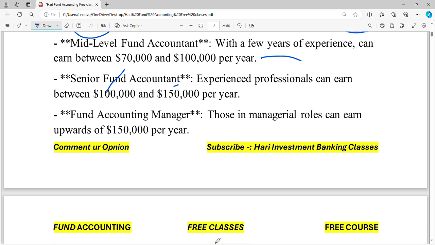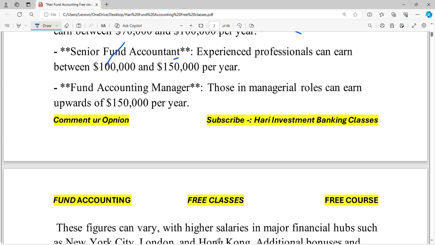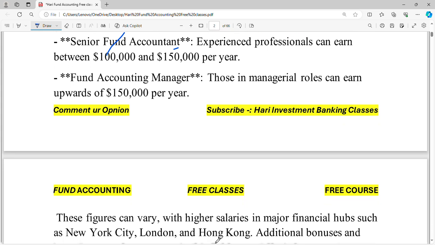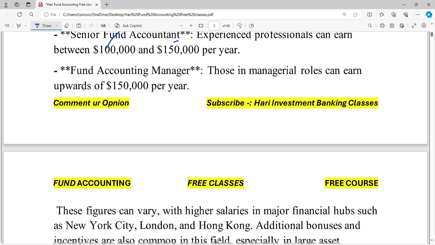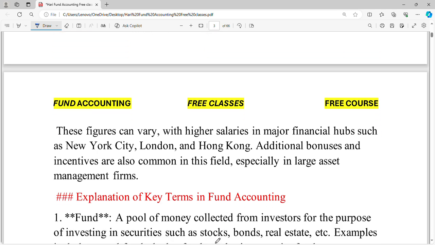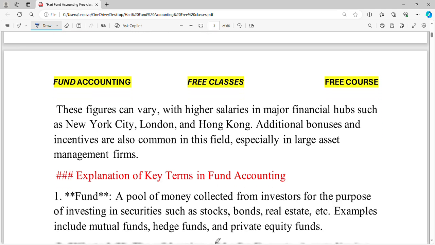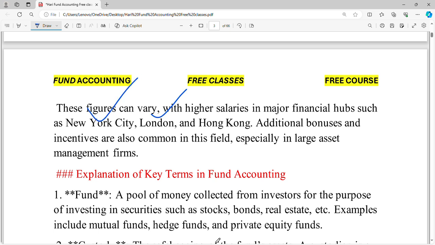And if you become a fund accounting manager, then manager roles can earn upwards of $150,000 per year. These figures vary, with higher salaries in major finance hubs like New York City, London, Hong Kong. These are the major areas where fund houses are there.